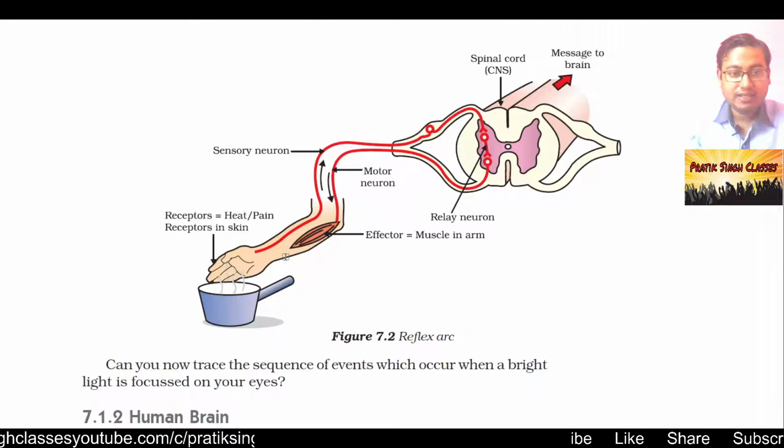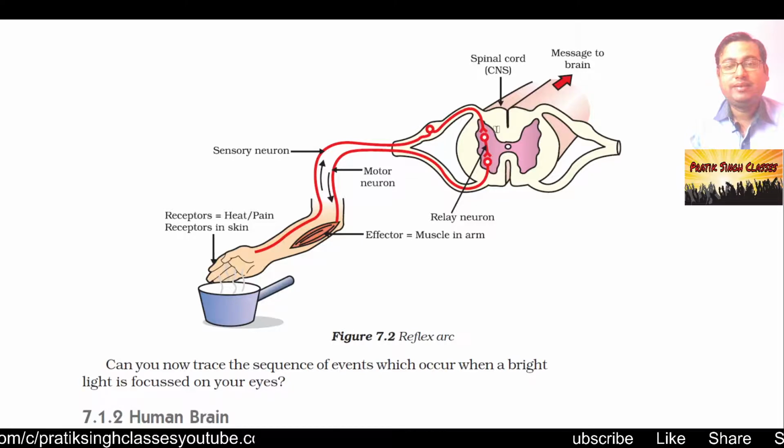So you can see that heat or pain is being received by the nerve cells, then it goes to the sensory neurons, then it goes to the spinal cord, and at the spinal cord the message goes to the brain.